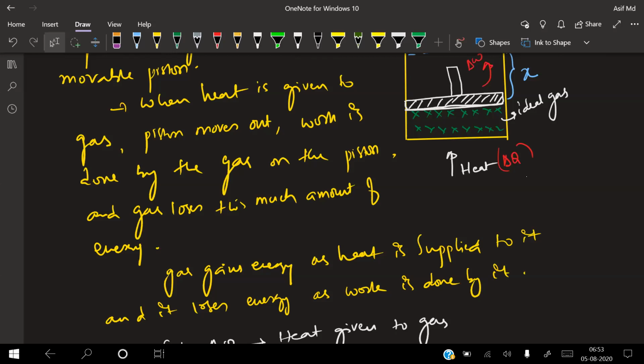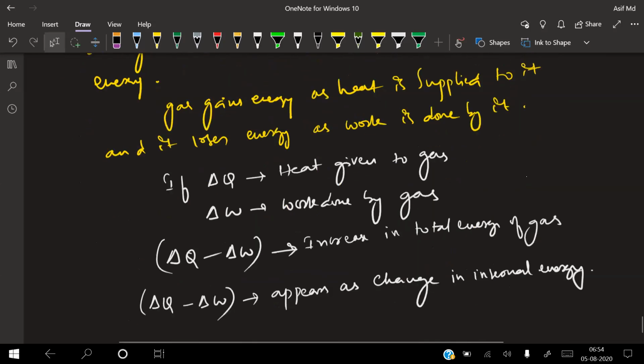If you have a piggy bank or your own bank account, you may transfer that amount to your bank. That means your bank balance is increasing. Internal energy is increasing. You can utilize that energy after a certain time.